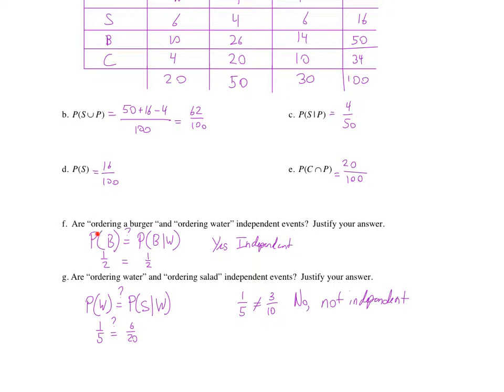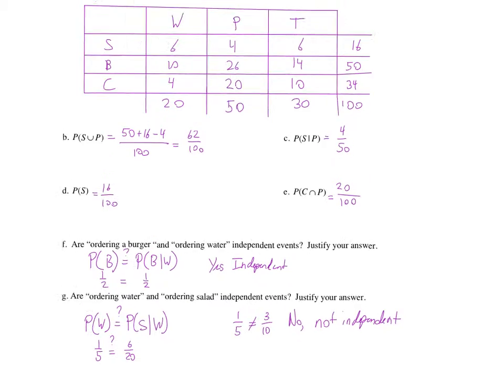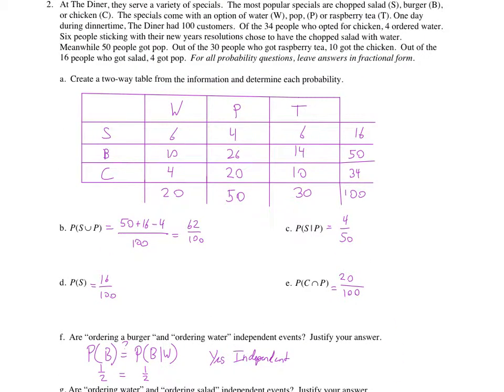So we're going to use the two-way table and talk about how to tell whether something's independent. Are ordering a burger and ordering water independent events? So we have to figure out the probability of ordering a burger. Is that equal to ordering a burger given they ordered water? So let's take a look at the probability of ordering a burger, which is 50 out of 100.